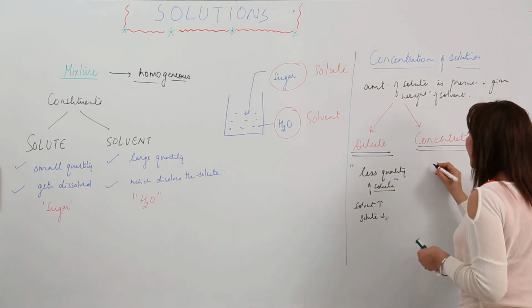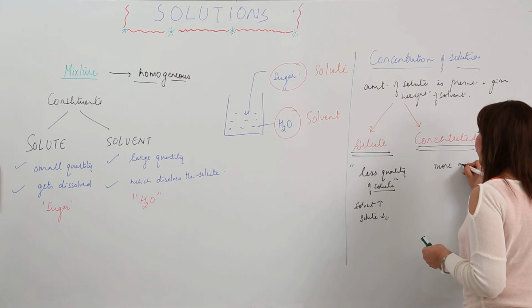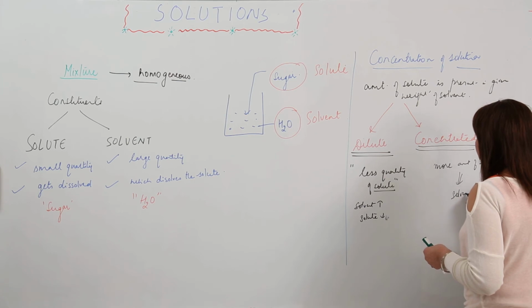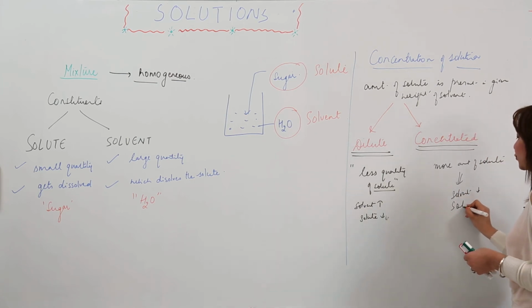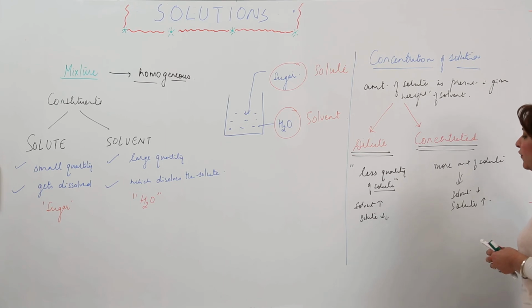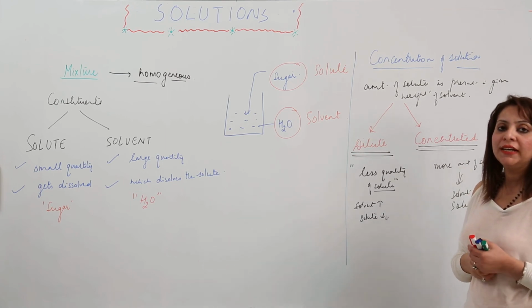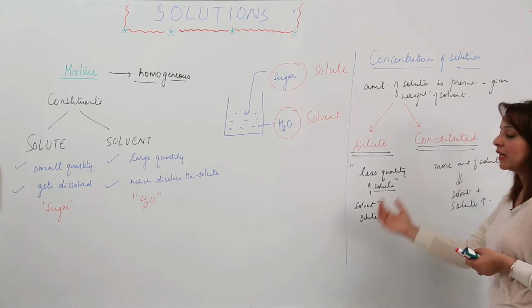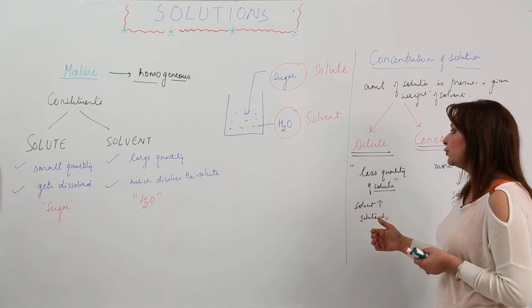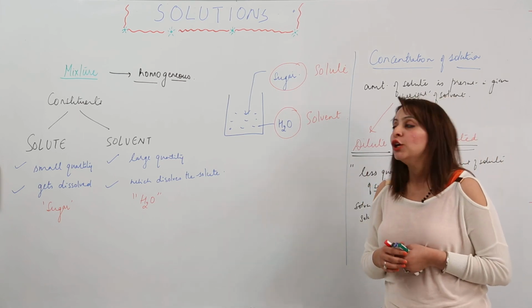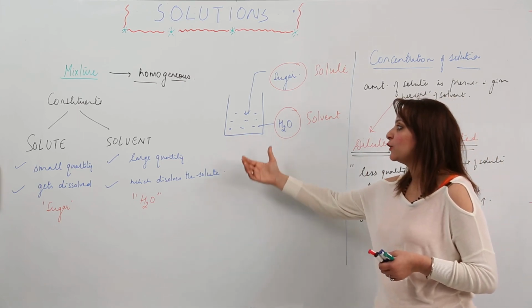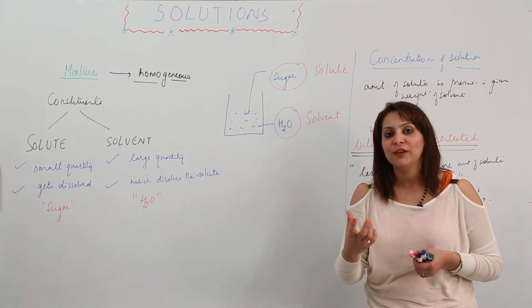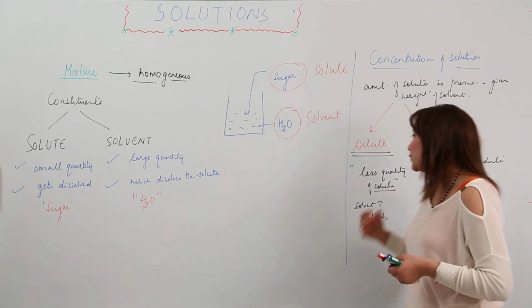And what does concentrated mean? Concentrated means it has more amount of solute as compared to solvent. The concentration of solvent is less and the concentration of solute is high. Whenever there is more solute and less water, your solution is concentrated, and whenever there is more solvent and less solute, it is said to be dilute. So if you take a glass of water and add a glass of sugar to it, the sugar quantity will obviously be more, so it is said to be concentrated.